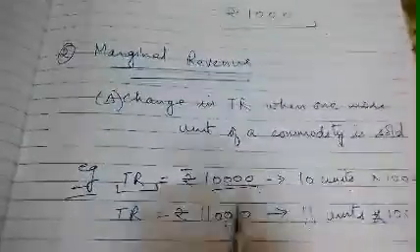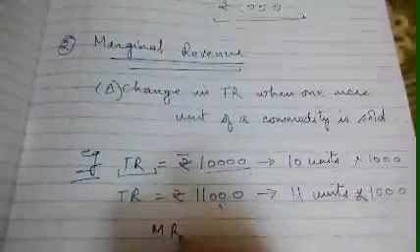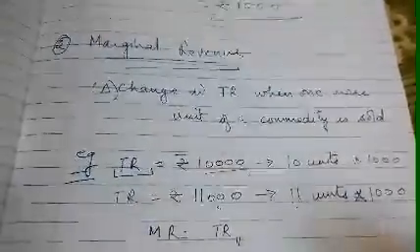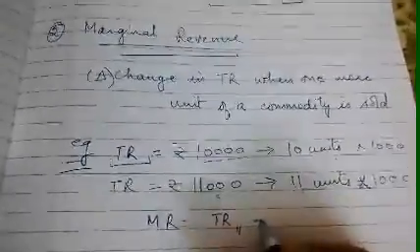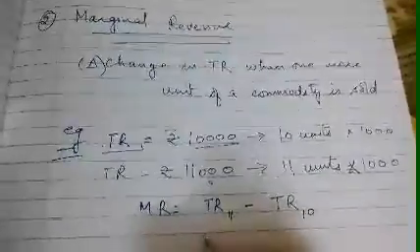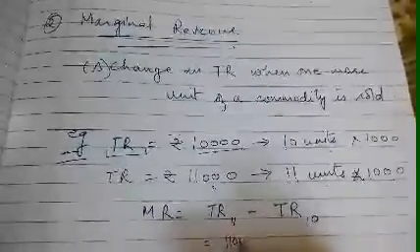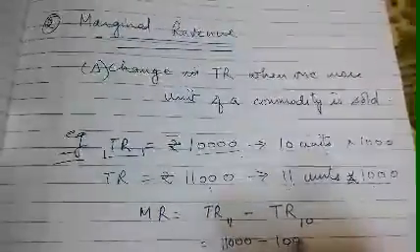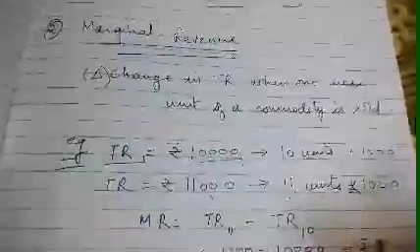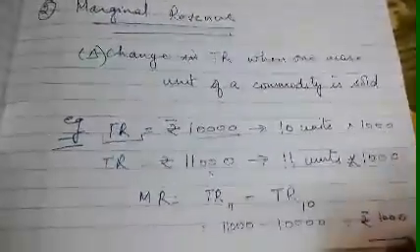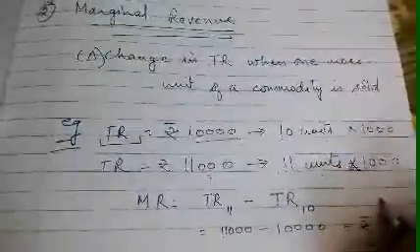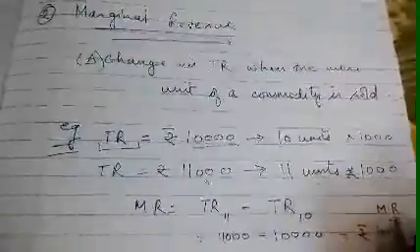So it has changed from 10,000 to 11,000. Marginal revenue would be total revenue of 11 units minus total revenue of 10 units. That means 11,000 minus 10,000, and the answer comes to be rupees 1,000. So this 1,000 rupees is considered as marginal revenue. Fine.